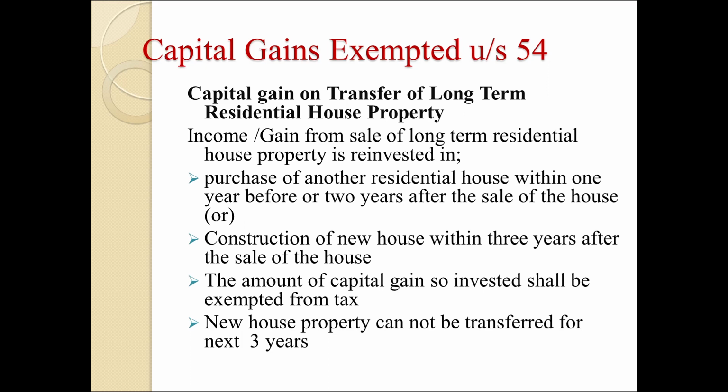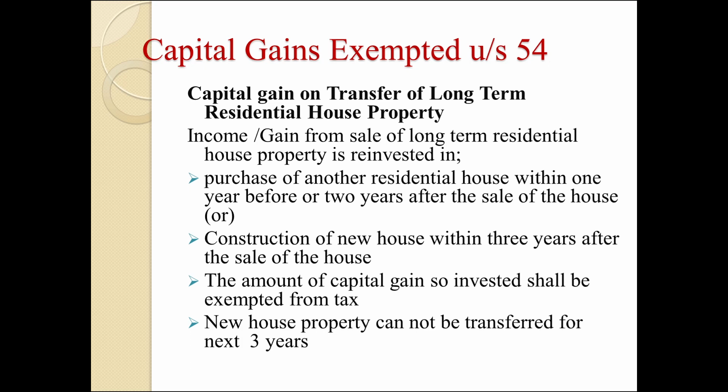We should keep 3 points in our mind regarding exemption under section 54. What it means is that the new house property should be acquired within 1 year before its transfer, or 2 years after its sale, or construction of new house property within 3 years from the date of its sale.